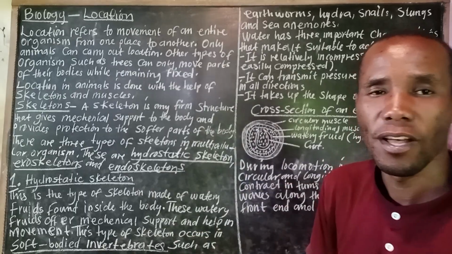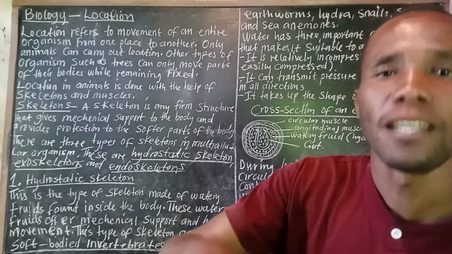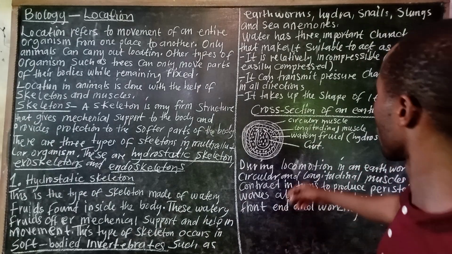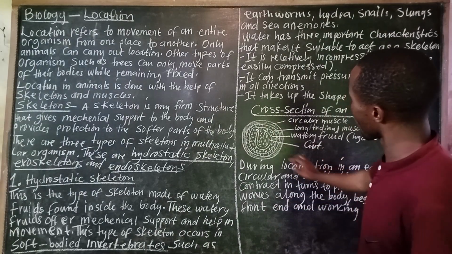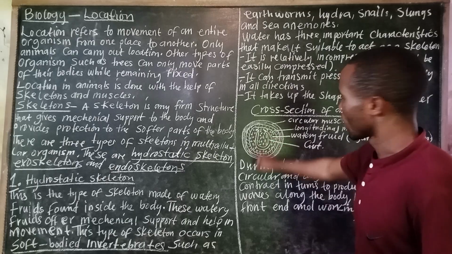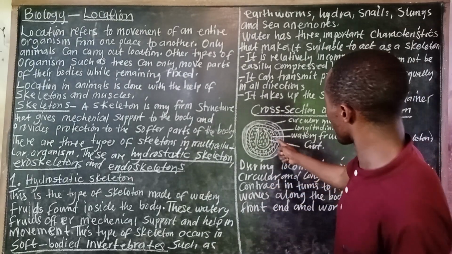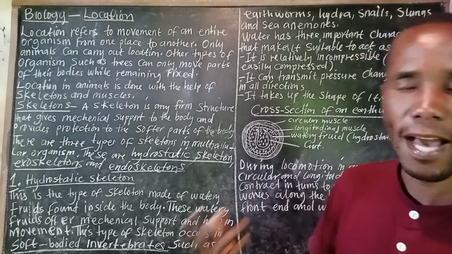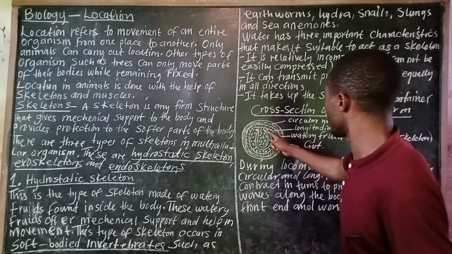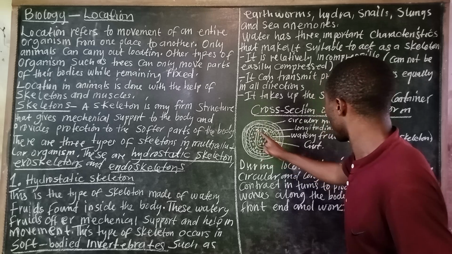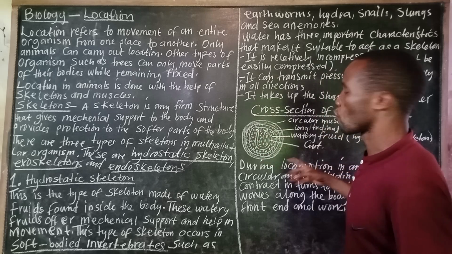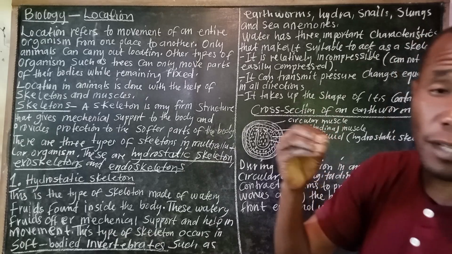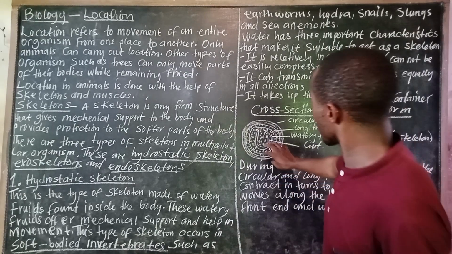So this is now the hydrostatic skeleton. That is the skeleton on its own. Coelomic fluid. Then apart from that, we have the gut. The gut is just a tube, the digestive tube that runs from mouth to anus. It is like this. So you have seen how the coelomic fluid, which is hydrostatic skeleton, is actually working there.